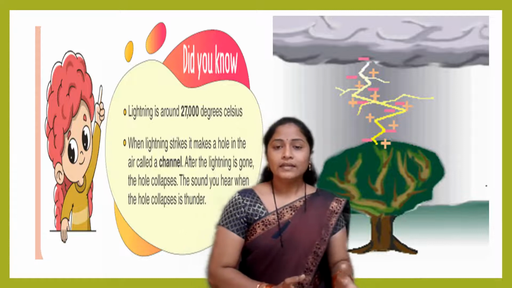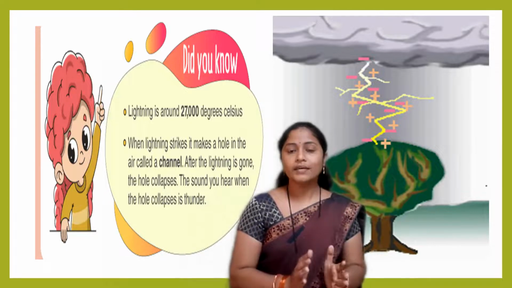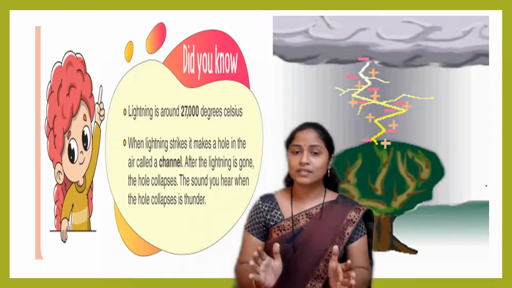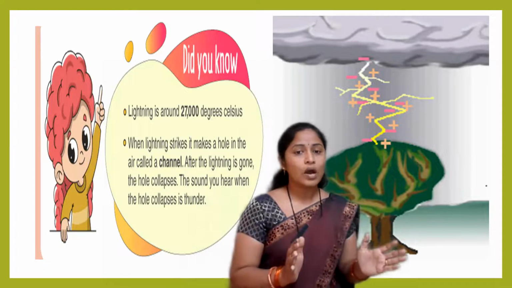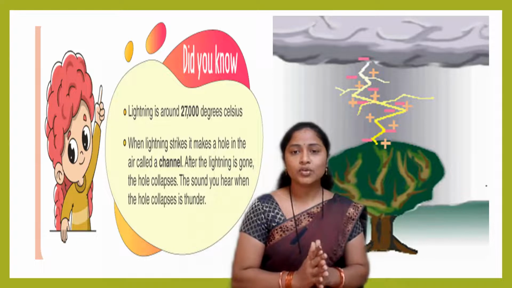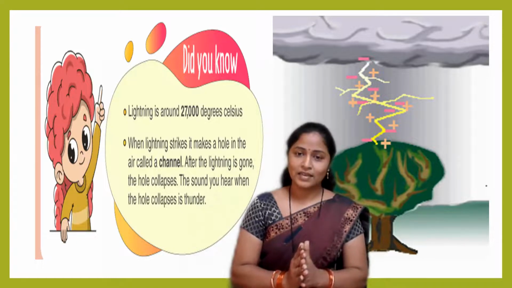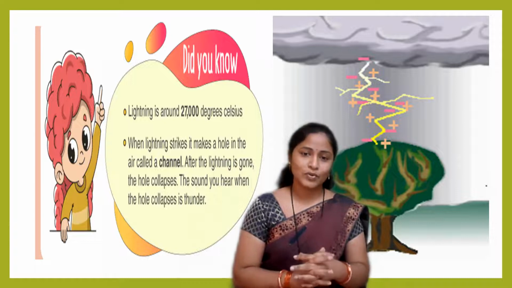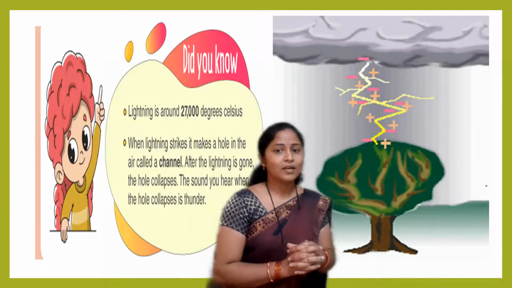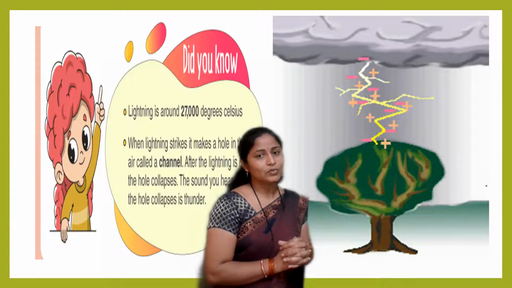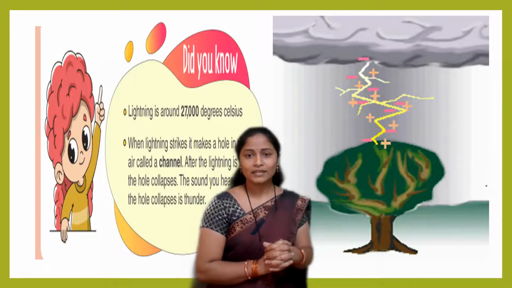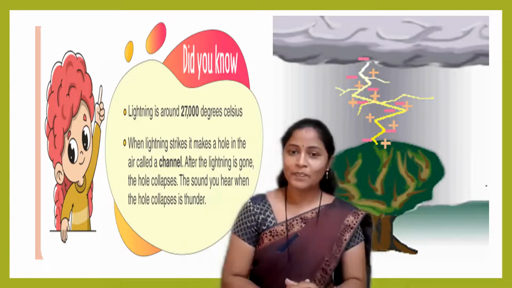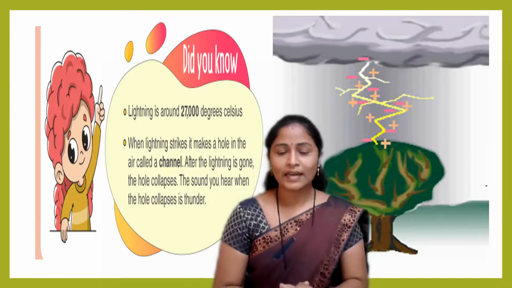During lightning, due to the high temperature, which is near about 30,000 degrees Celsius, the expansion of the gases takes place. And due to this sudden expansion of the gases, sound is produced, and this sound comes to us through the air, and automatically after the lightning, these holes collapse. So this is nothing but lightning and how lightning occurs.